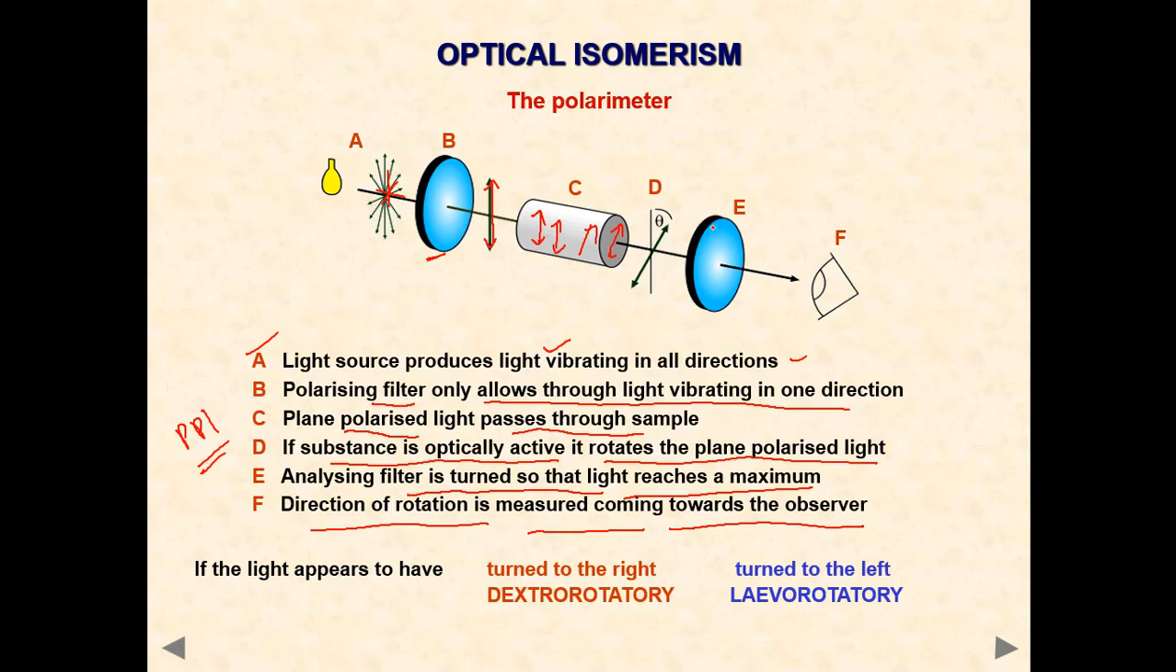Here one analyzer will be there, with one slit. If the light is turned like this, you have to rotate the analyzer. We rotate it until the light emerges from the analyzer, and we can calculate how many degrees we rotated. If the light appears turned to the right side, that is called dextrorotatory. If it turns to the left side, that is levorotatory.